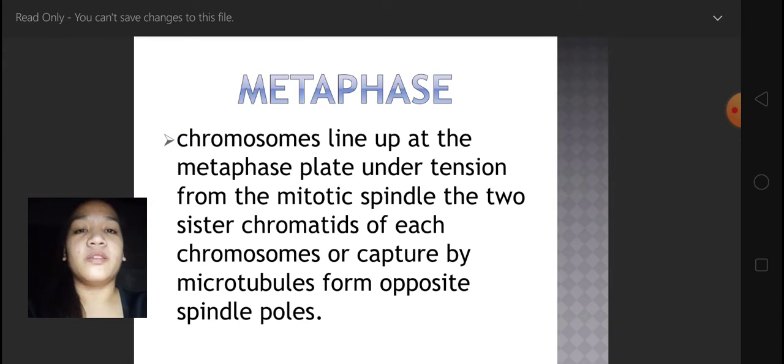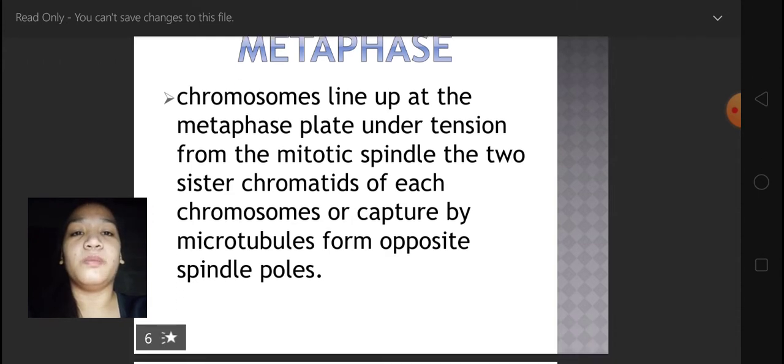In metaphase, the second process, the chromosomes line up at the metaphase plate under tension from the mitotic spindle. The two sister chromatids of each chromosome are captured by microtubules from opposite spindle poles.